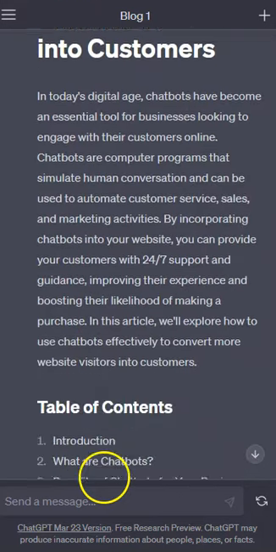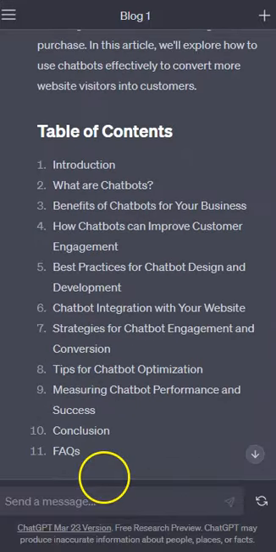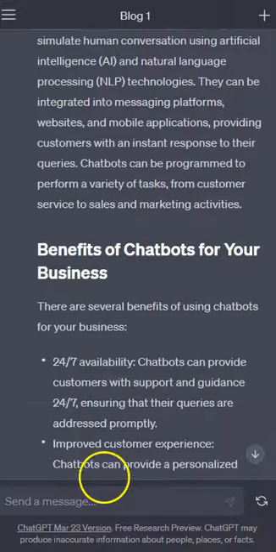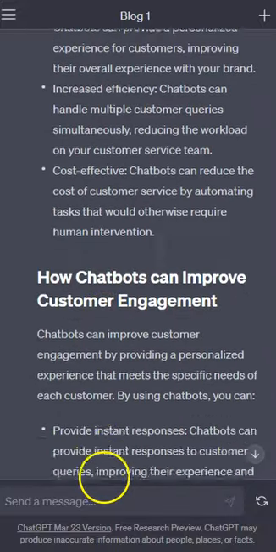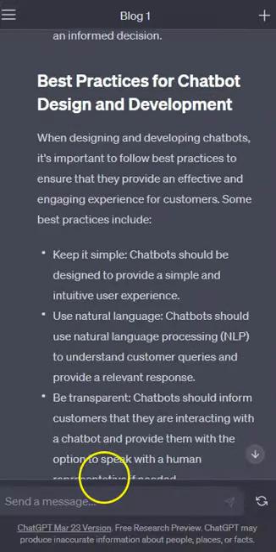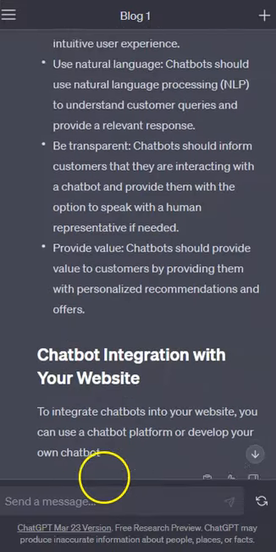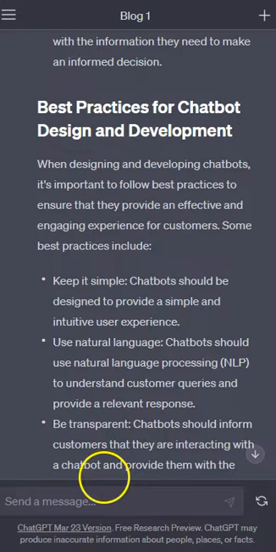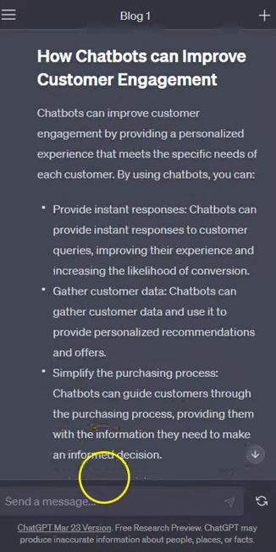and look how different this now looks. I've got my H1 title, introduction, I've got my table of contents, which is the ranking factor in Google, and then I've got all of my H2 headings here, everything laid out nicely, exactly how I want it, and there's a lot less work for me to do. I can run it through an AI detector if I want to, and then I can put it onto my site and save myself a huge amount of time just by investing a bit in the prompt.